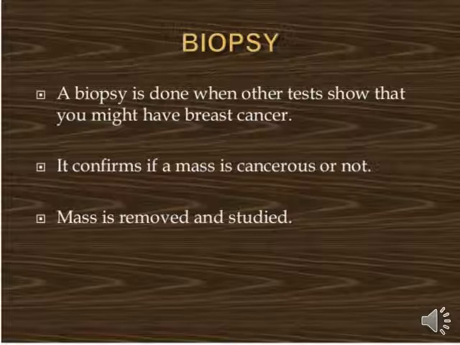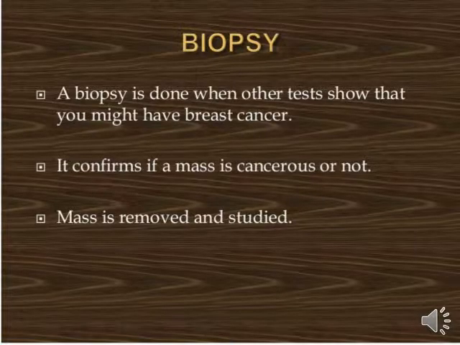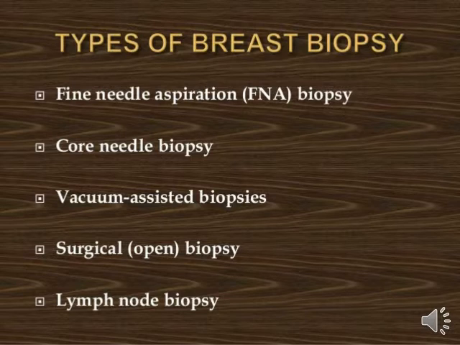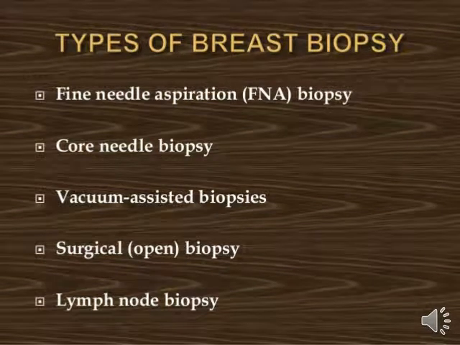Here are the types of breast biopsy. There are different kinds of types related to breast biopsy. The first is fine needle aspiration biopsy, which means we use a fine needle for aspiration of samples from the affected site of the breast. Core needle biopsy means a core kind of needle is used for withdrawing samples in the biopsy procedure. It is called core needle biopsy.